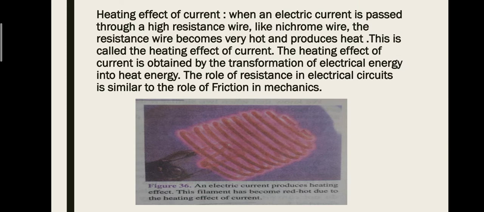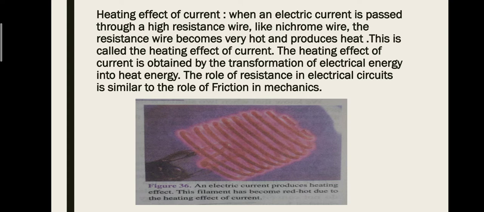Heating effect of current. When an electric current is passed through a high resistance wire like nichrome wire, the resistance wire becomes very hot and produces heat. This is called the heating effect of current.